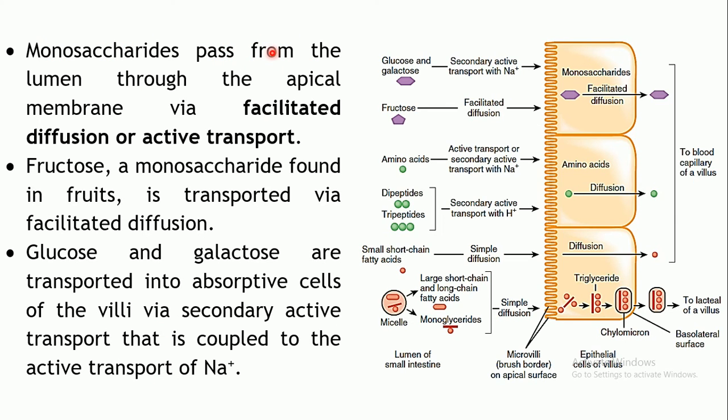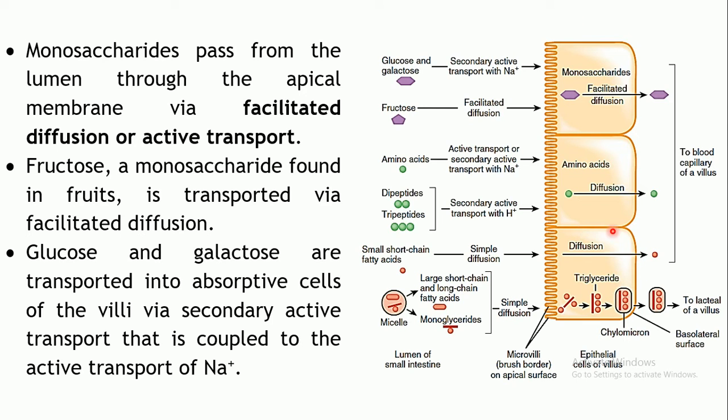Now let us see the different processes which are involved in the absorption. Monosaccharides pass into the absorptive cells, which are lining the mucosa of the small intestine.